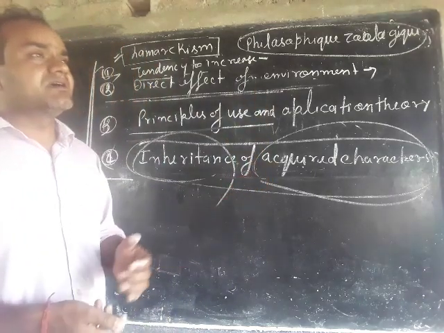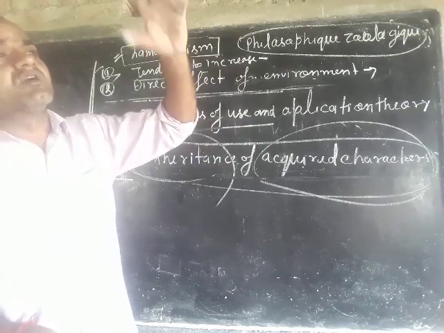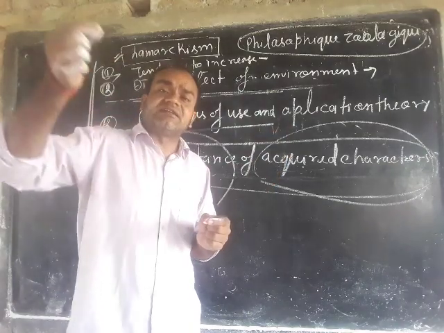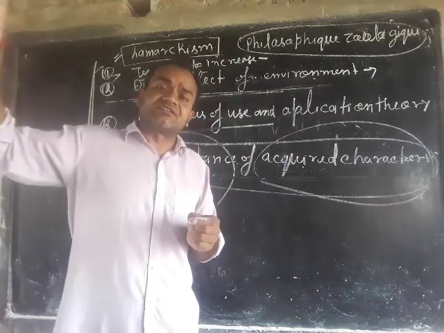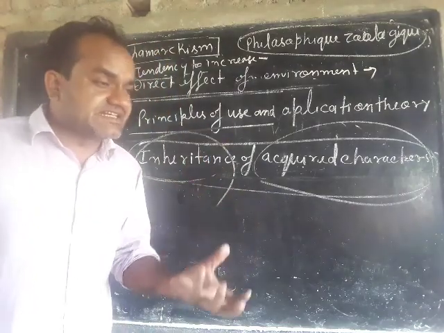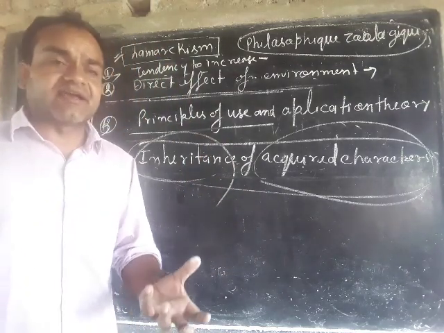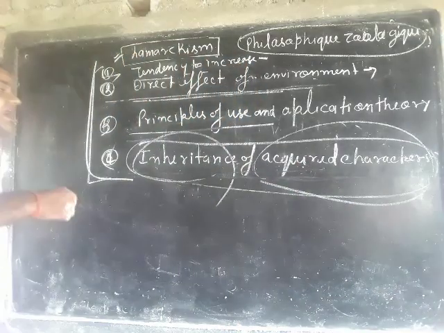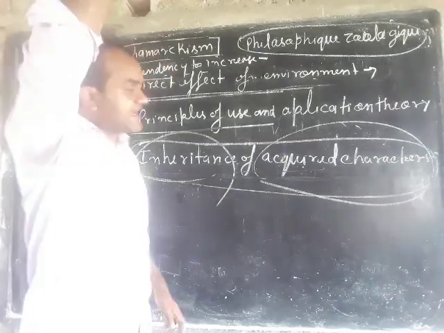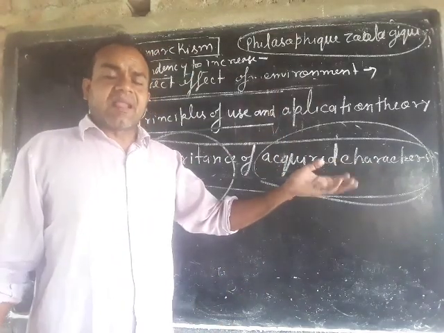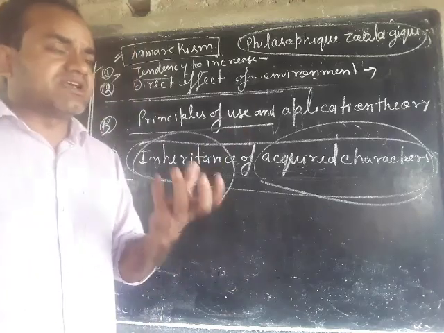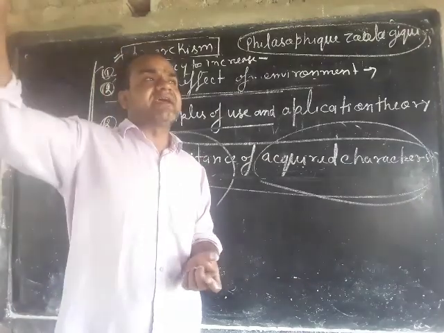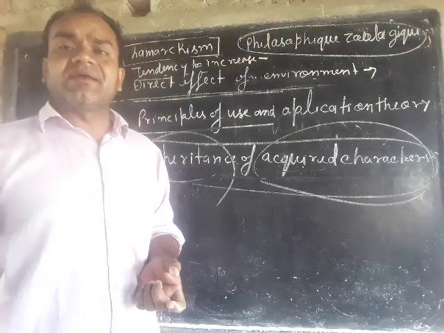So what will happen? Their necks and forelegs increase in length with each generation, and this increased neck and foreleg is an acquired character, and these acquired characters are inherited by the next generation, and finally a new species of giraffe is produced which has a long neck and long forelimbs.